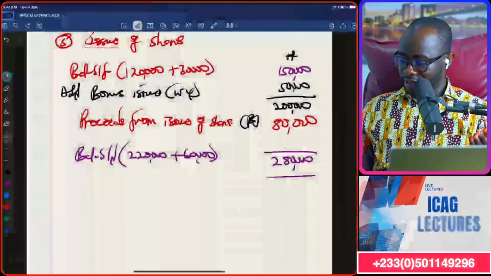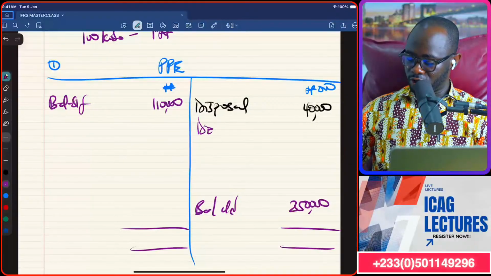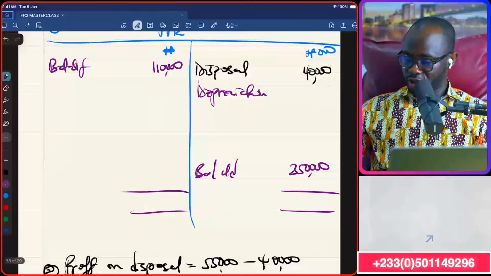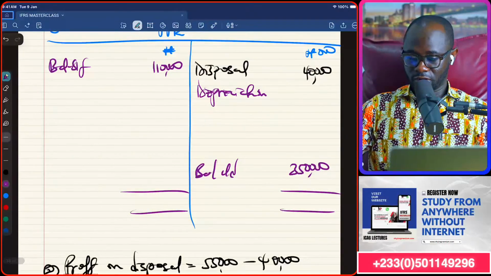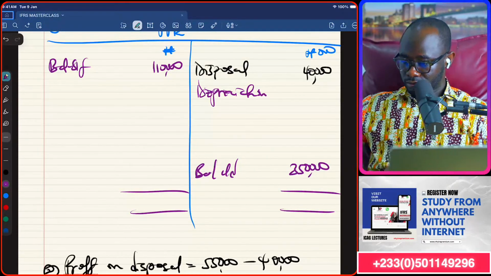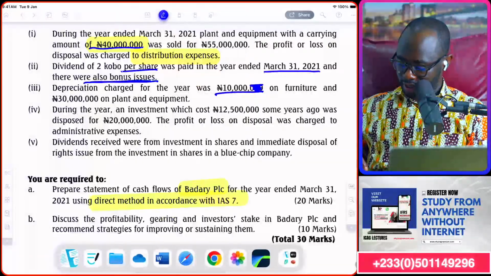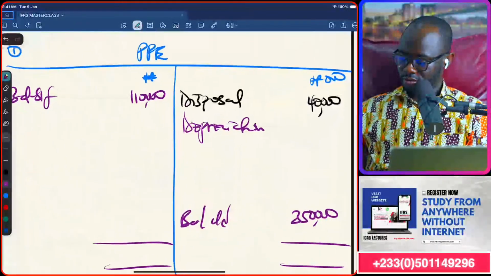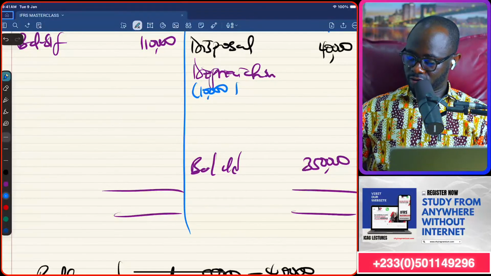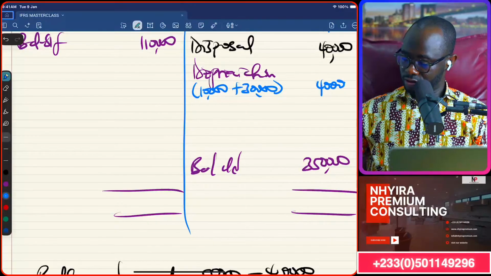So again, we go to our PPE account, we will credit it with depreciation for the year. So depreciation comes here for us. And that is going to be 10 plus 30, making 40. So 10,000 plus 30,000, making 40,000.